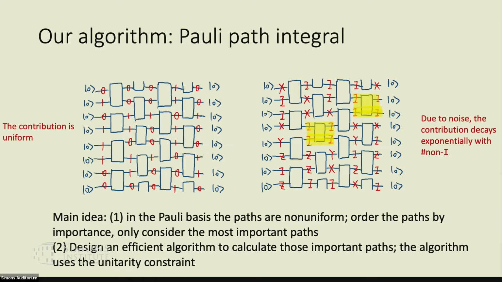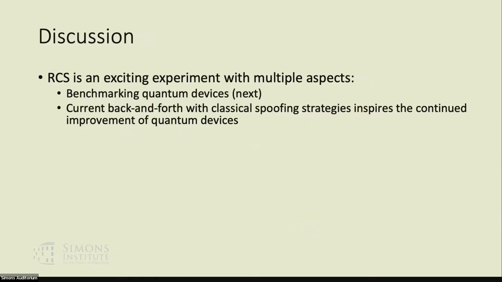Okay, so that's all for the algorithm. So here is a brief discussion. We know that RCS is an exciting experiment with multiple aspects. First, it's a very powerful method for benchmarking quantum devices, which we will see next. And second, we know that the current exciting back and forth with classical spoofing strategies inspires the continued improvement of quantum devices. So this is very good news for our field.